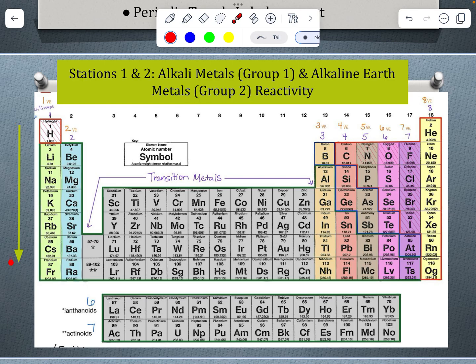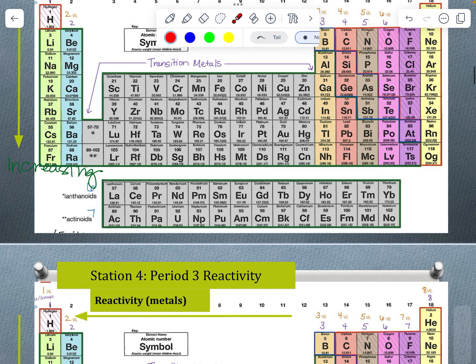Those should have shown us that when we're looking at metals, we saw that reactivity increased as we went down. When we're labeling these, our arrowhead is going to point to that increasing reactivity. And so that reactivity is increasing as you are moving down in that group or moving down those periods. So increasing for metals as we increase energy levels. So add that to your periodic table.